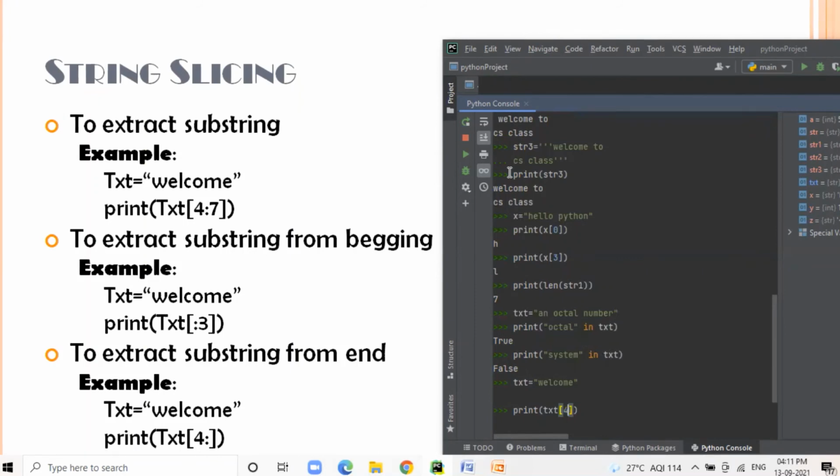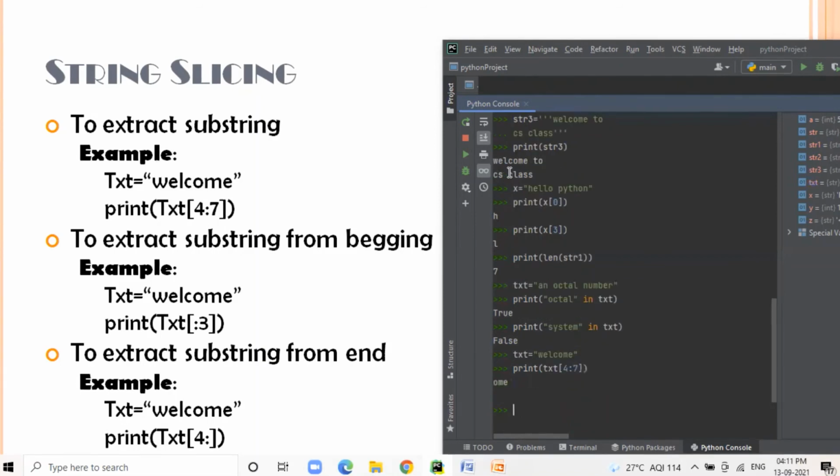I'll use the beginning index as 4 separated by a colon and then the ending index. You pass the beginning and ending index with the help of square brackets. Now you can extract from the 4th index to the 7th index, that is OME.